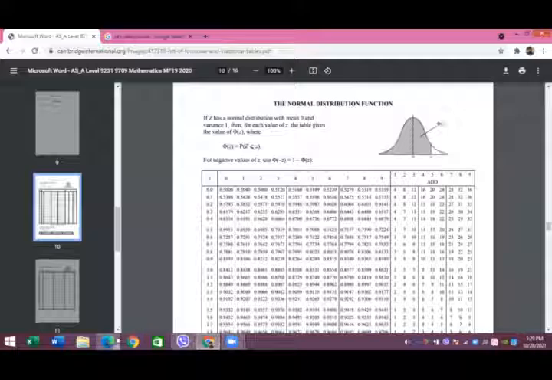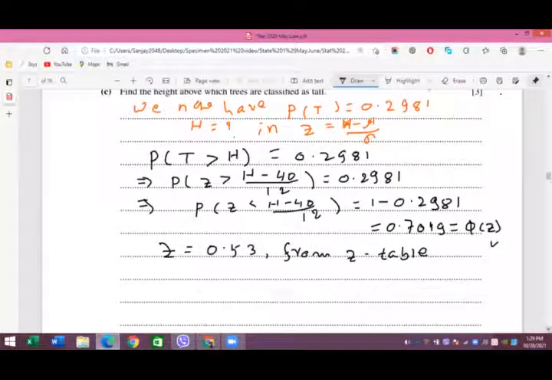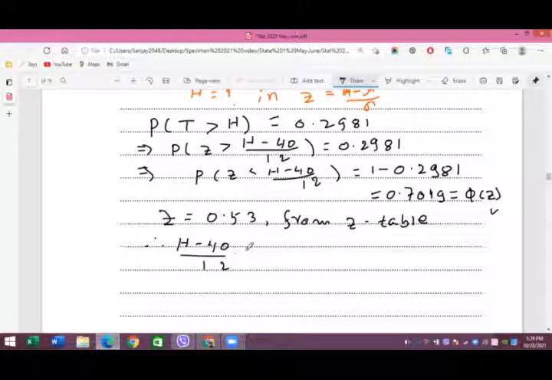Alright, so it is found at 0.53 from the Z table. Okay, and now in place of Z here we have h minus 40 by 12, and this value Z equals 0.53. Now just solve it.